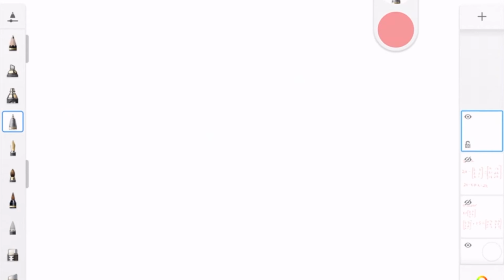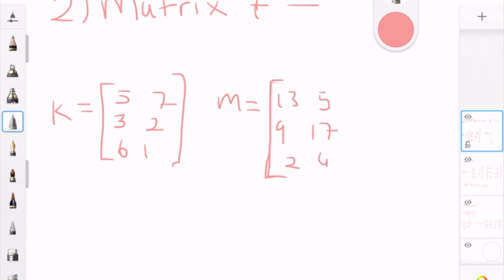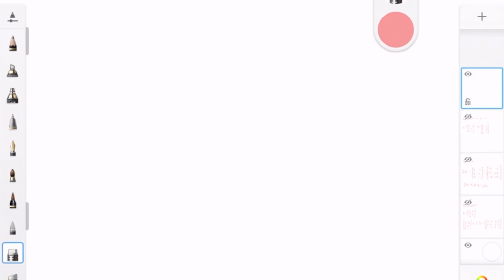The next part is matrix addition and subtraction. Here you add or subtract two whole matrices. One of the most important things to remember about this is that you need two matrices of the exact same size. Let's write some matrices here, K matrix and M matrix. Both of these matrices are 3 by 2. If, for example, M matrix was only 2 by 2, you wouldn't add or subtract either of these since you have an extra row in matrix K that isn't a part of matrix M.